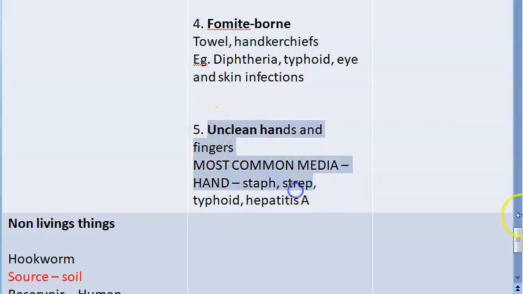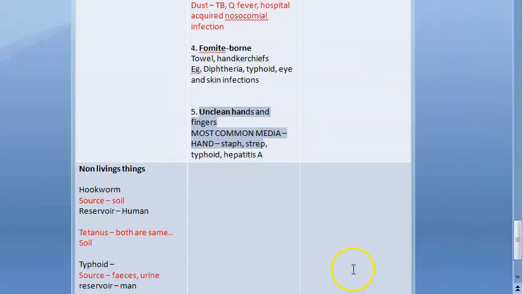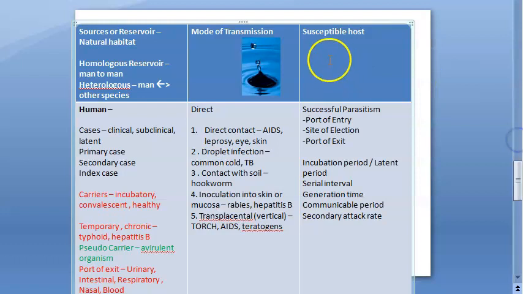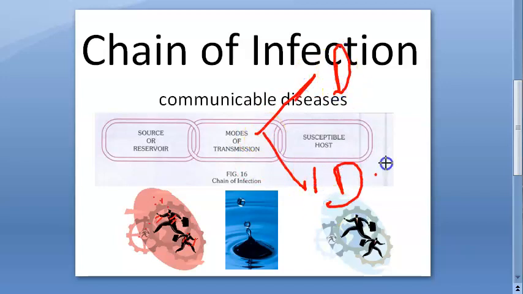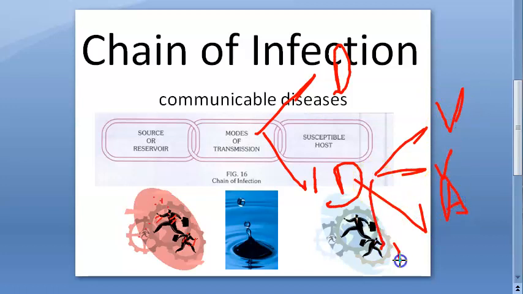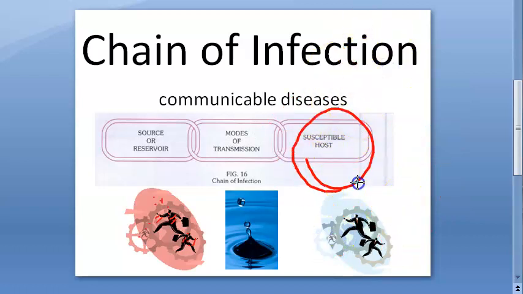So did you understand that we are done now with mode of transmission? Mode of transmission, we finished direct and indirect. Let's take a recap. So mode of transmission, we saw direct. Then we saw indirect. Under indirect, we have seen vehicle-borne, vector-borne, airborne, fomites, and lastly we saw hands, unclean hands. Now let us move to susceptible host.